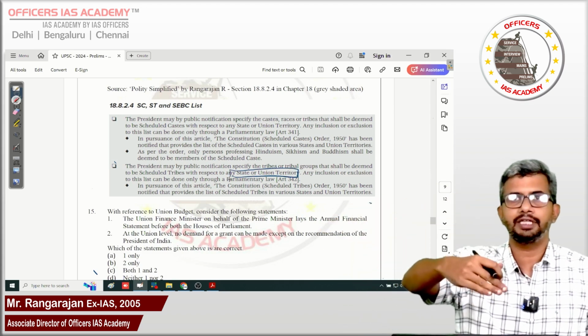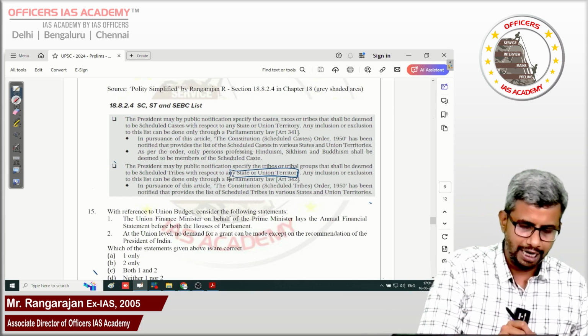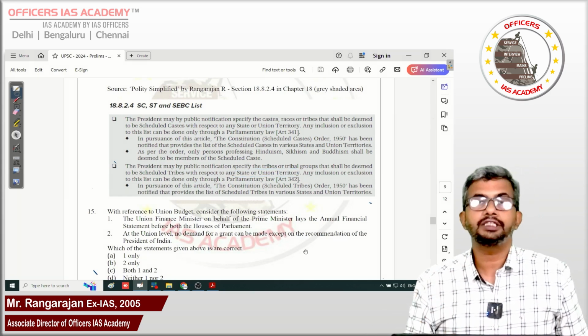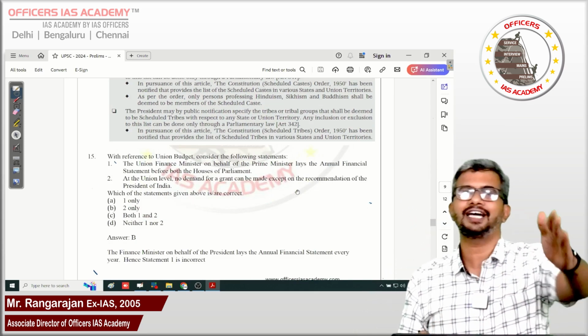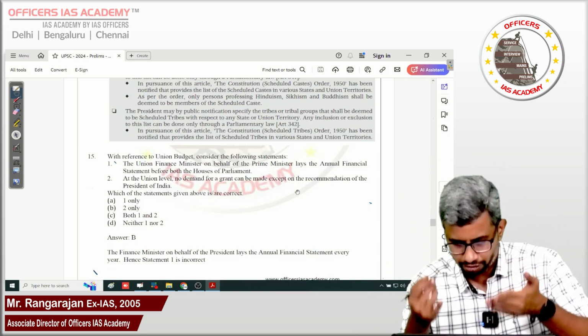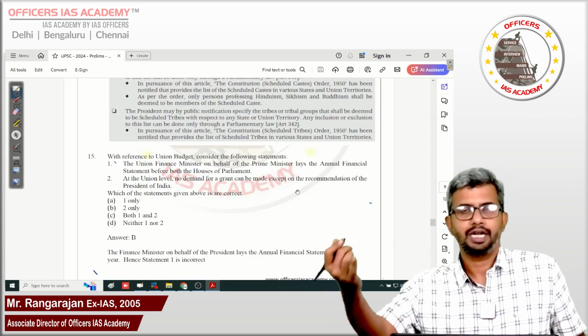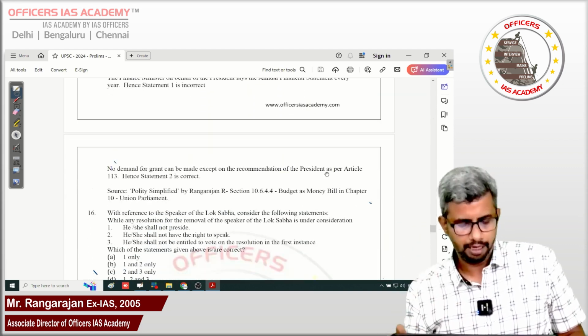One state it may be there, in another state it may not be part of scheduled tribe or scheduled caste. So that is the answer for this question. With reference to the union budget, Union Finance Minister on behalf of the President causes the annual financial statement to be laid. So first statement is incorrect, and no demand for grant can be made without the recommendation of the President.